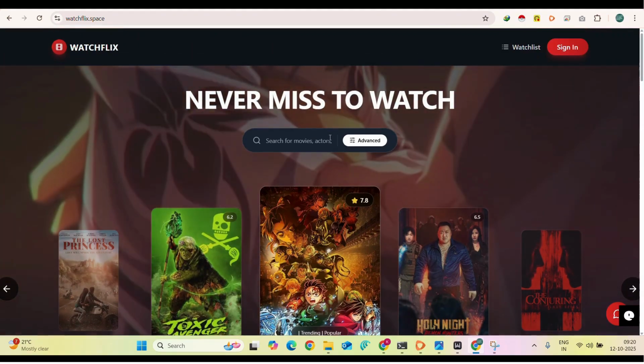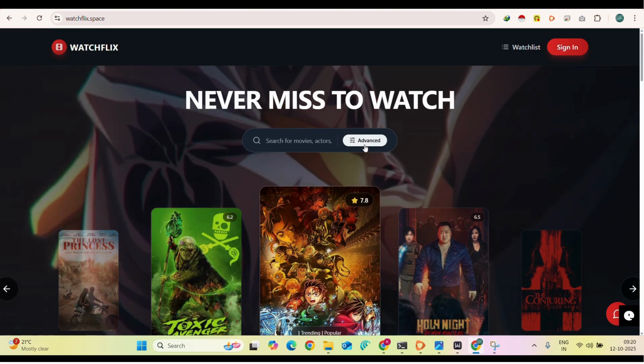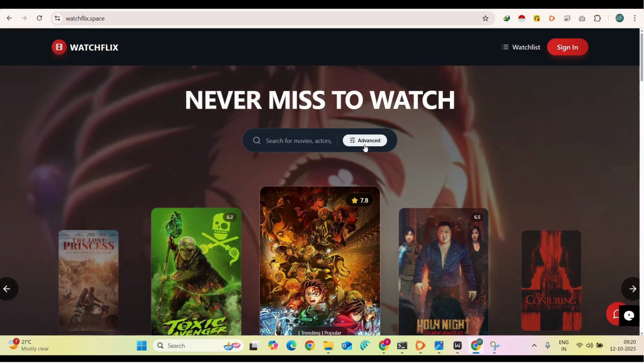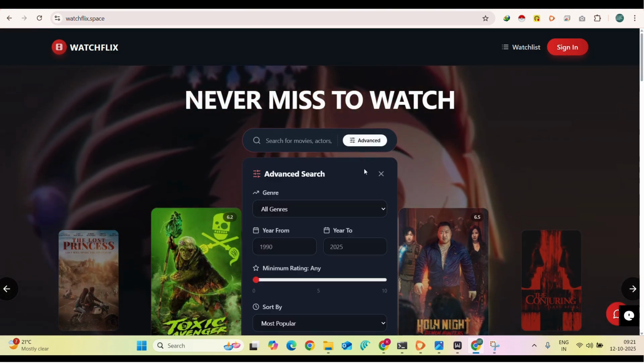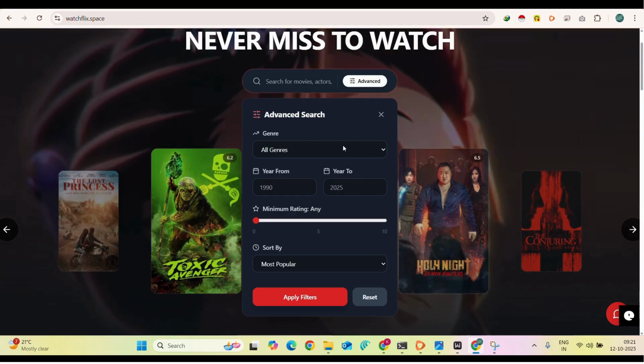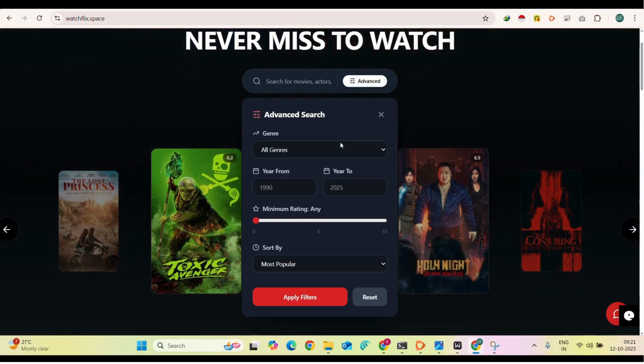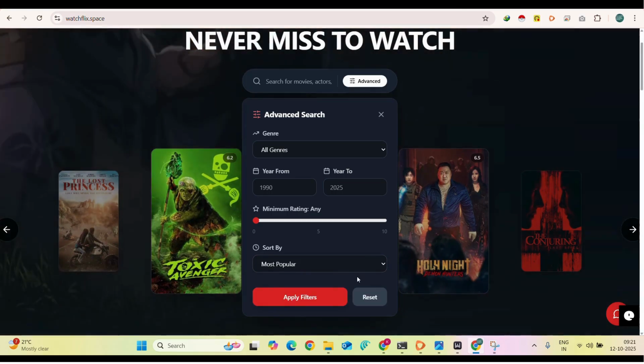We also know people are very interested in advanced search when it comes to movies, so we also give an advanced search. In the advanced search, you can select a genre, select from year to year, and also rating, and results are sorted by popularity according to the watch list and time schedule.